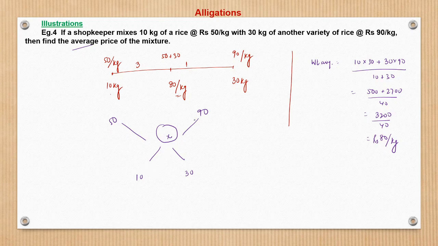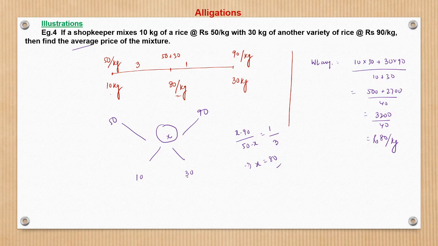So x minus 90 is 1 unit. So what would be x minus 50? So x minus 90 upon 50 minus x. x minus 90 is 1 unit, and this is 3 units. So if we solve here, we get x is equal to 80. We can solve, but this is not very intuitive. Here we have to form an equation and then solve. Here directly, visually, with the cross method, we can solve that.